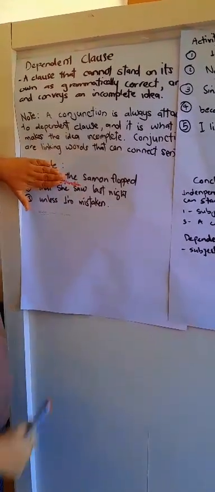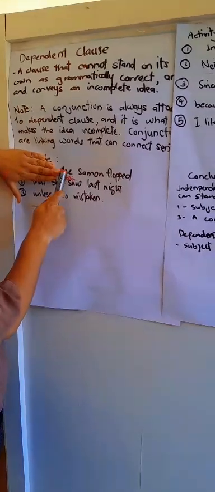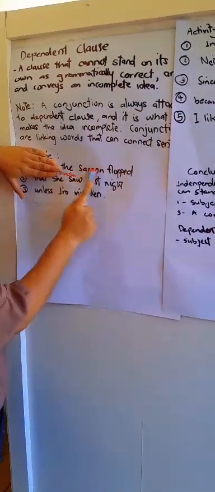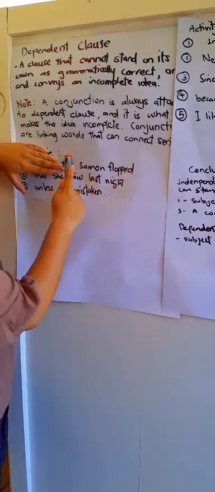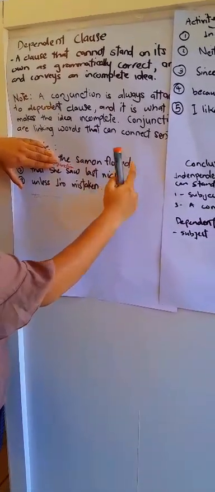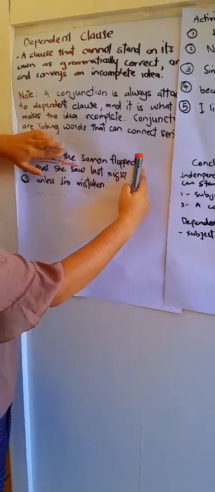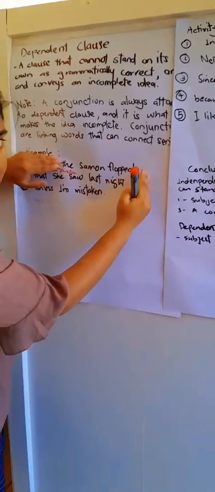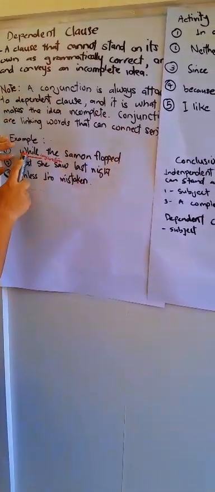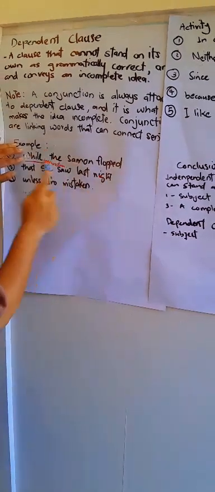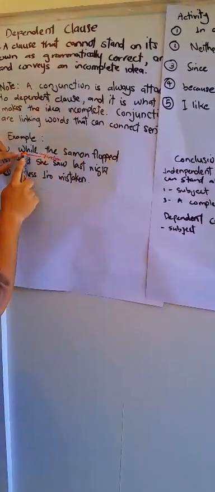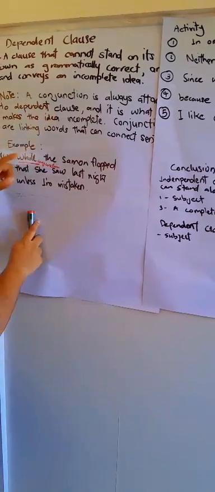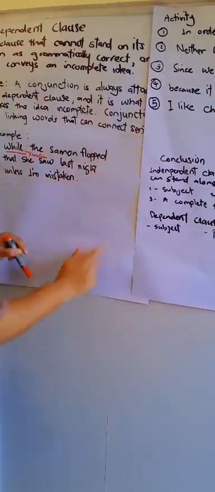If we remove or hide "while", "the salmon flop" is a proper sentence. It gives an idea, right? It's independent. But when you add "while", it becomes dependent because it has a conjunction: while the salmon flop.